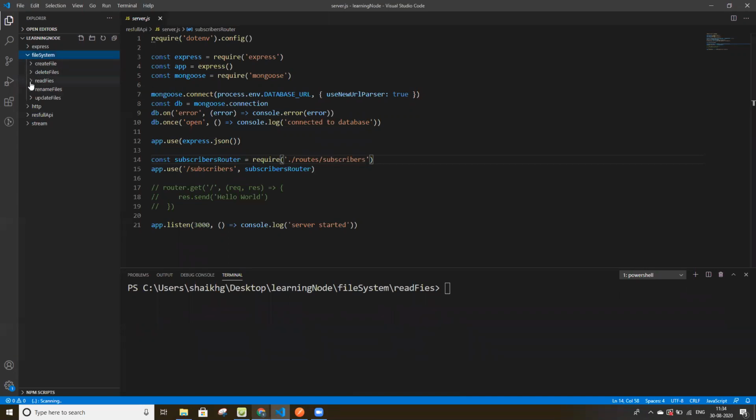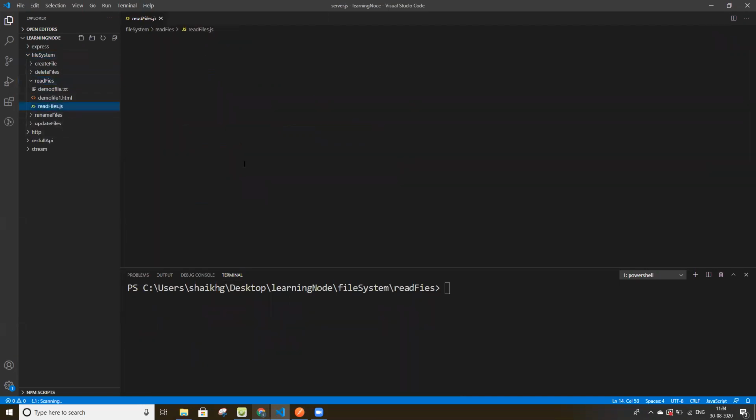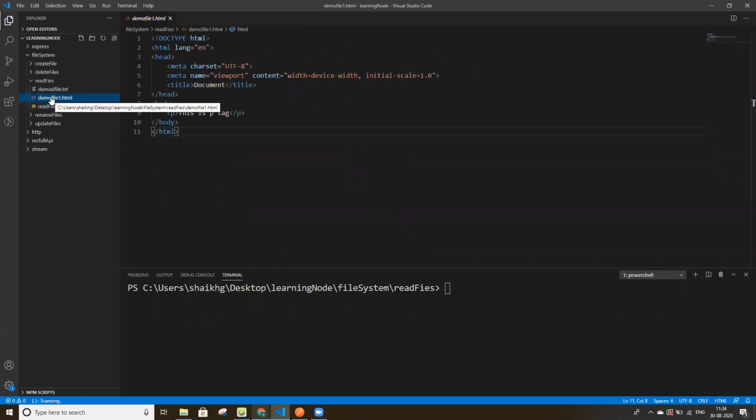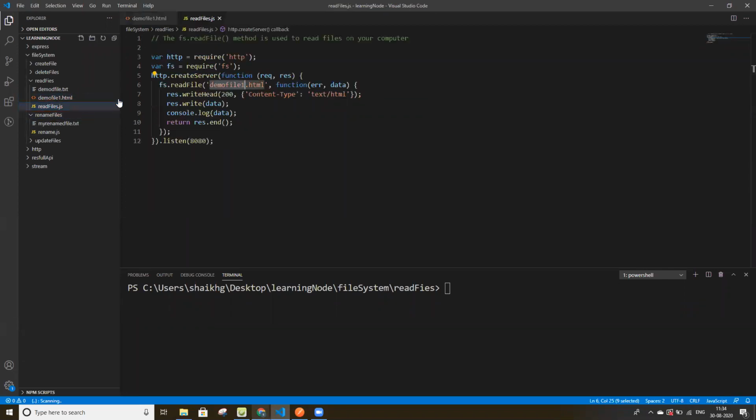If you want to read the files from the server, we will use the fs readFile method, which is used to read a file on your computer. Here we have demo file .html, which is available in the same folder. So we'll see how we can read this file.